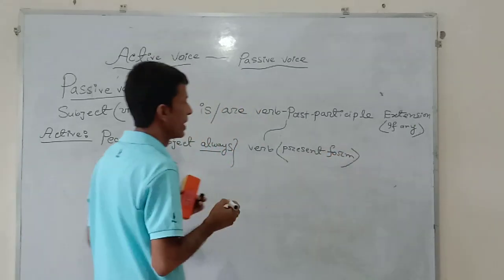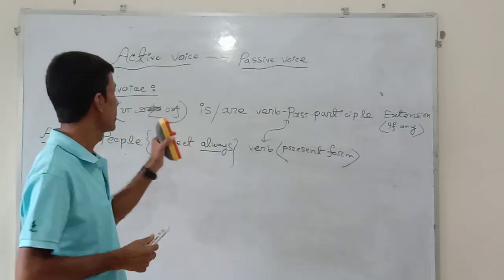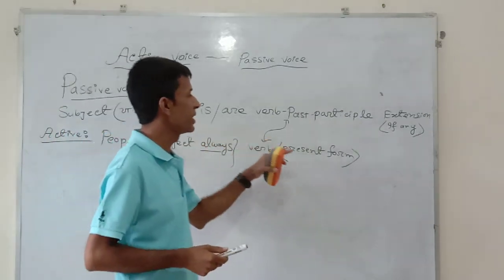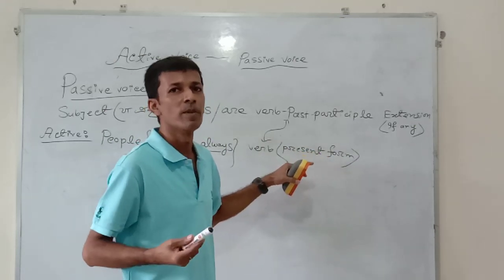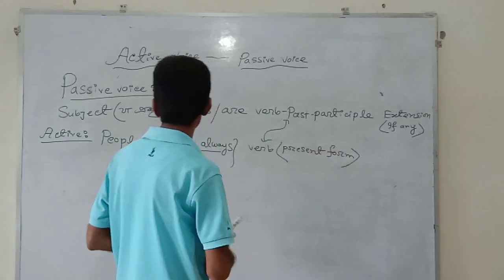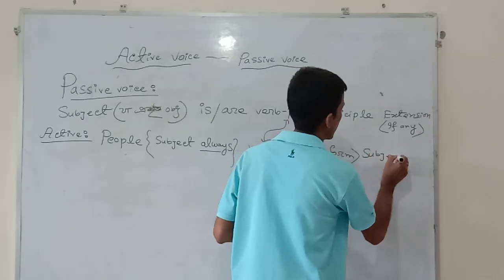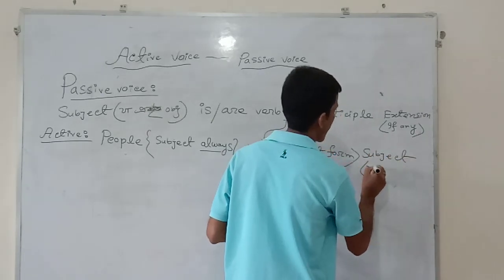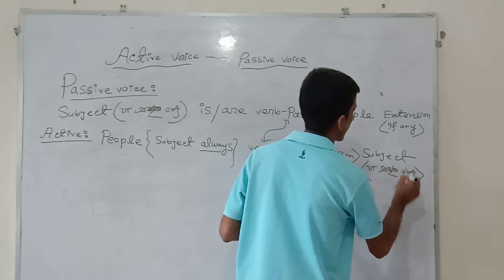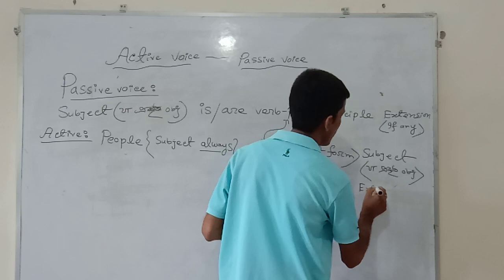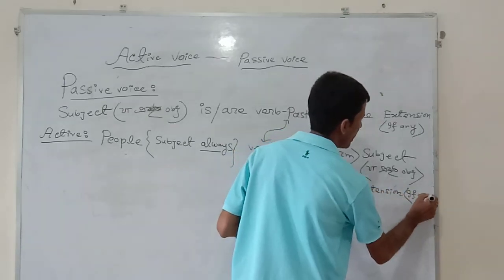That means the verb in past participle form was mentioned in the passive voice, and we are going to transfer it into active voice. For this reason, main verb will have to be written in the base form or present form, and at last the subject will have to be written. And at last extension if any.